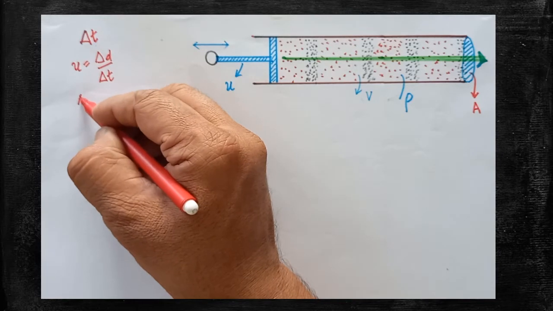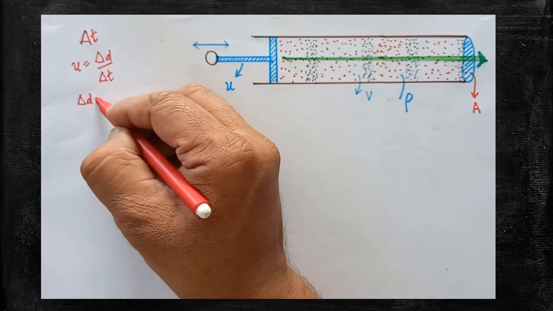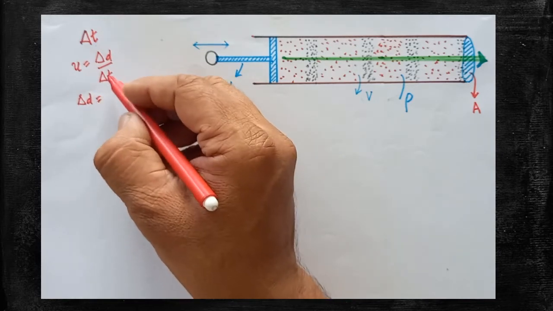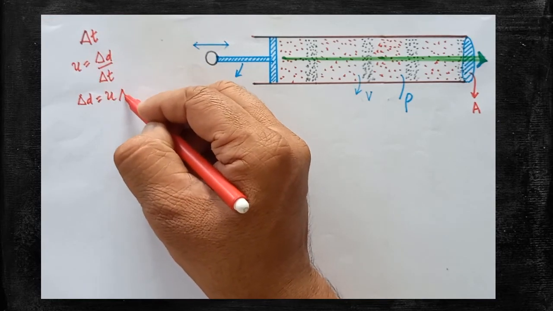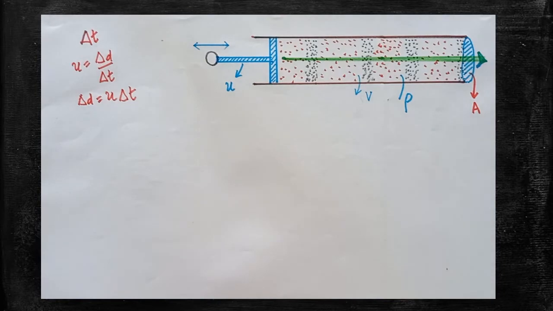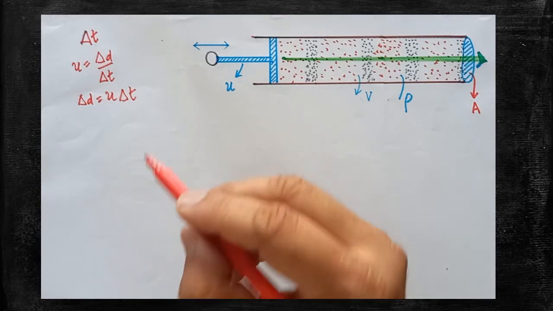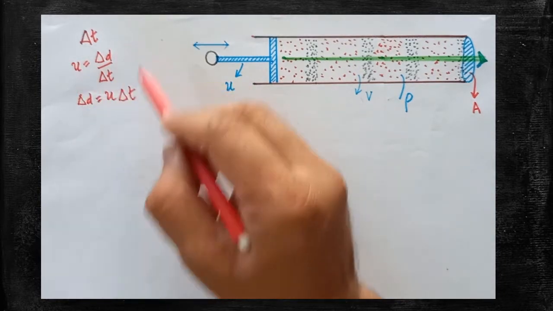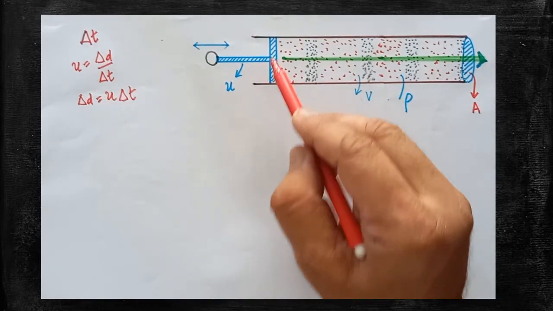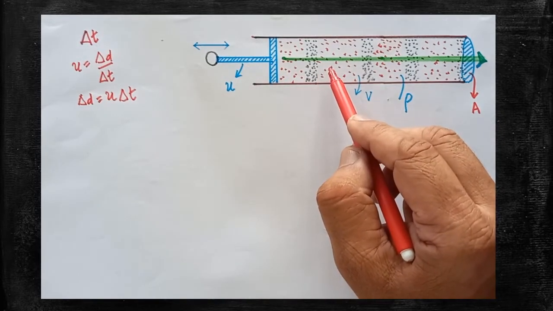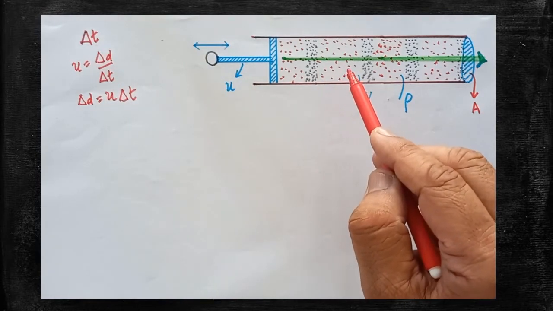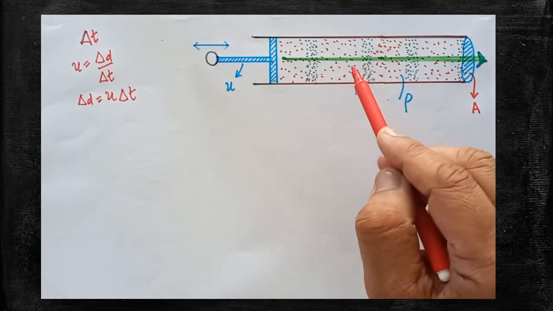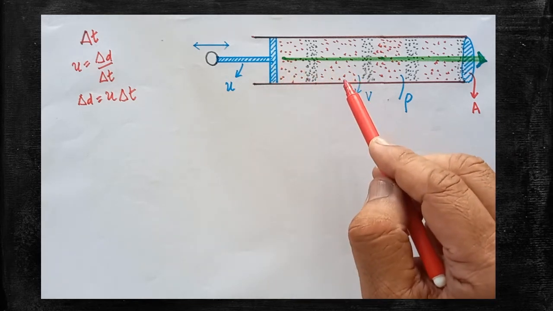Therefore, del d is the distance traveled by the piston during the interval del t. Cross multiply this: del d is equal to u into del t is the expression. Are you clear? Now, during the same time, when the piston is moved, a longitudinal wave is created, no? During the same del t, the wave also moves along with the piston.